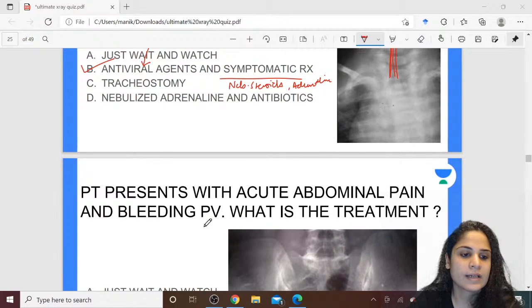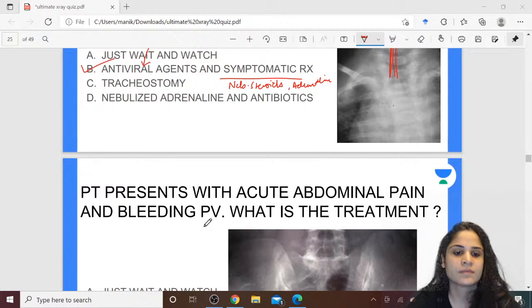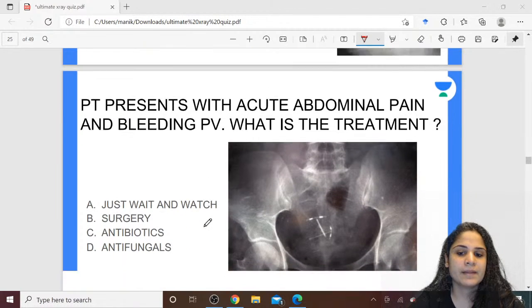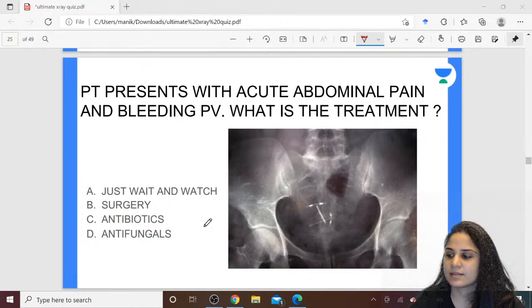Alright, moving on to our next question. Patient presents with acute abdominal pain and bleeding PV. What is the treatment in this case? Just wait and watch, surgery, antibiotics or antifungals.